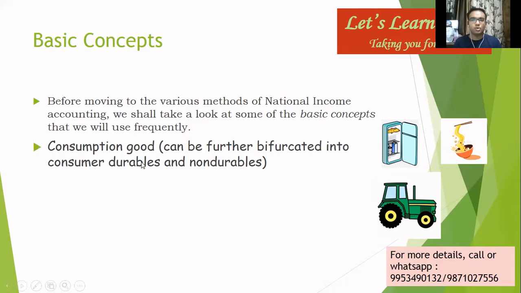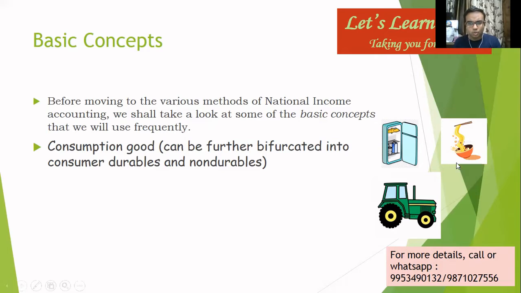So what are consumer durables? As the name suggests, durable means those goods which have a lifetime of a longer duration. Say, for example, this fridge, as I've shown here, right? Now, this fridge has a lifetime of more than a day, a month, or it can stay for a year. There will definitely be wear and tear, but I'm not concerned about it.